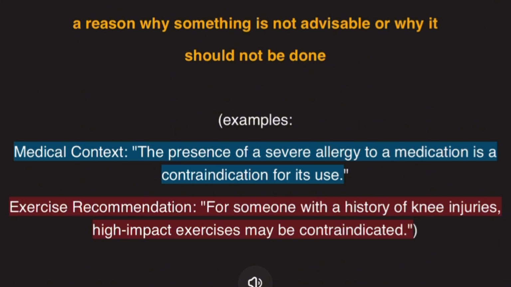Contraindication. Contraindication is a reason why something is not advisable or why it should not be done. Here's some examples. This is to help with context, by the way. Medical context. The presence of a severe allergy to a medicine is a contraindication for its use. Exercise recommendations. For someone with a history of knee injuries, high-impact exercise may be a contraindication. Contingent, dependent. Occluded, closed or obstructed.